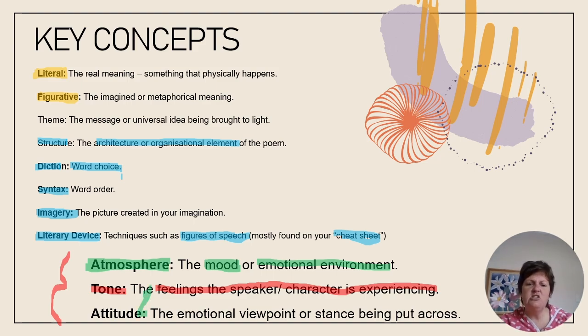And then the word attitude is also very similar to tone, and attitude is also a feeling word, but it's about the emotional viewpoint or stance that is being put across. So in the African poetry, for example, the post-colonial poetry, we might ask you of the attitude of the speaker, and then you might say something like, he's being defiant against the oppressor. It shows the particular worldview that he's portraying in terms of the feelings and the message in the poem itself.